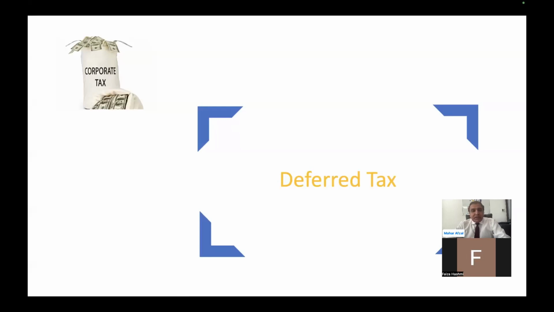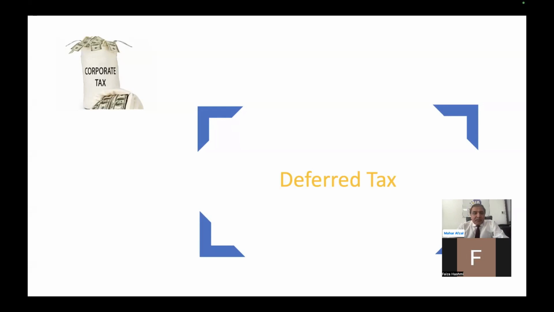So what is deferred tax? As I mentioned earlier, deferred tax means the tax that has been deferred and it will be settled at some future date. This is called deferred tax. So what is the reason for this? The reason is that accounting profit bases are different, tax profit bases are different.